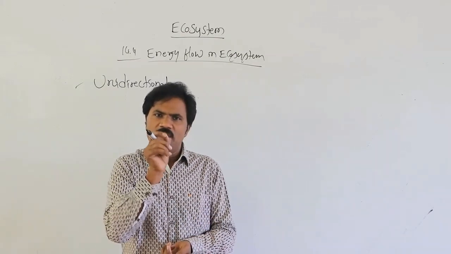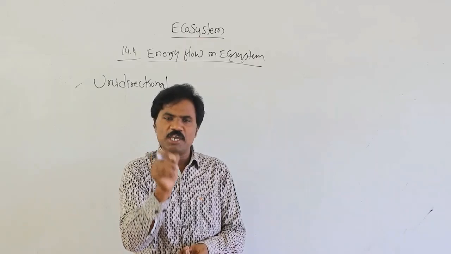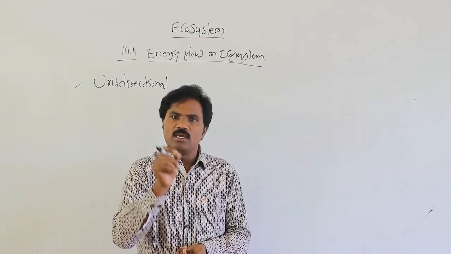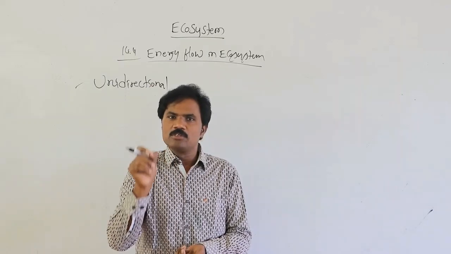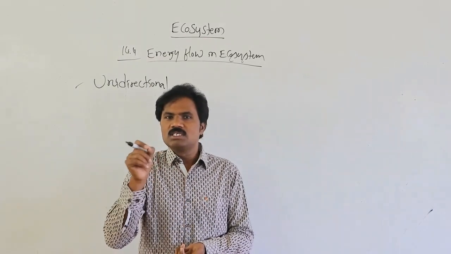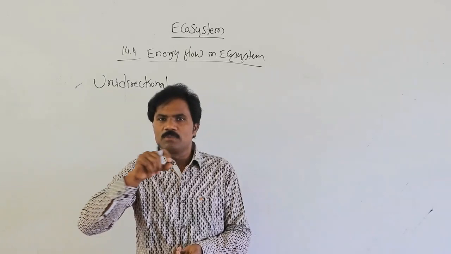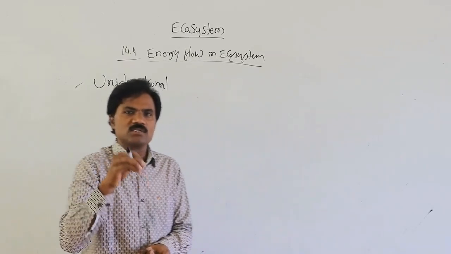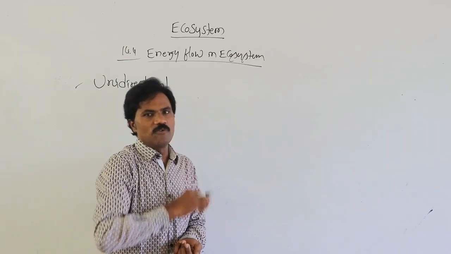Each and every step of the food chain is called a trophic level. At each and every level, the energy flow is always unidirectional. What are the factors that influence this energy flow?